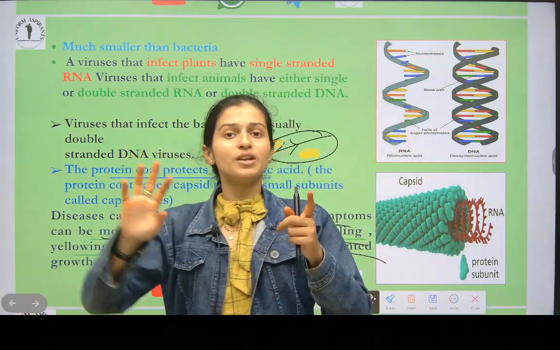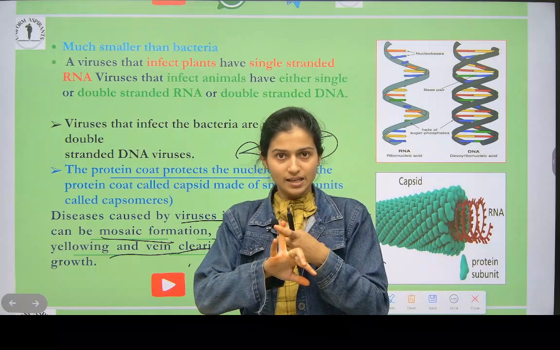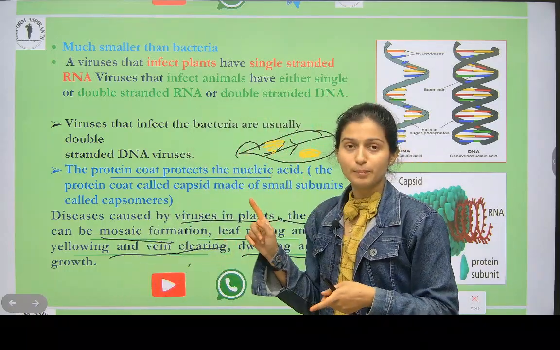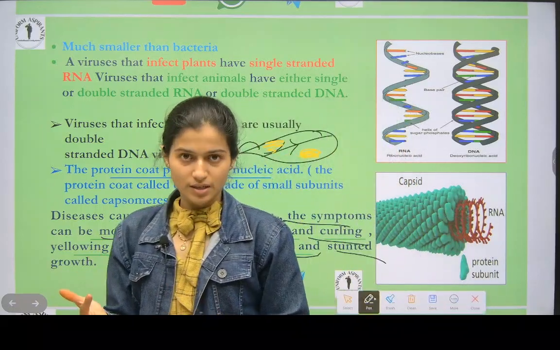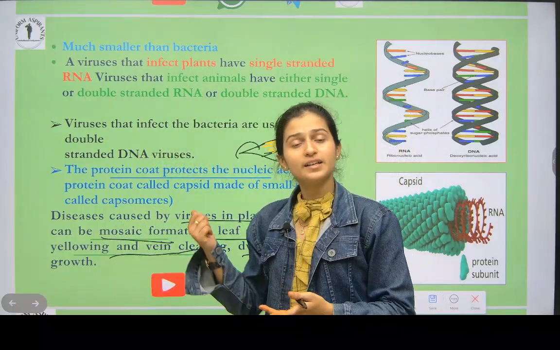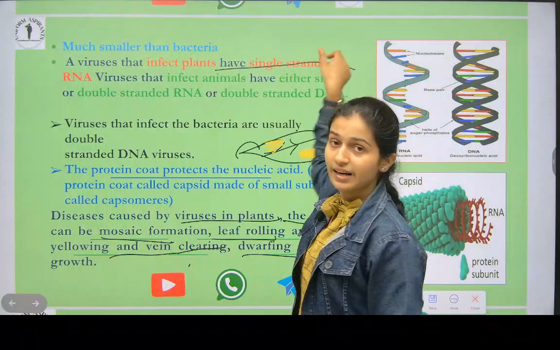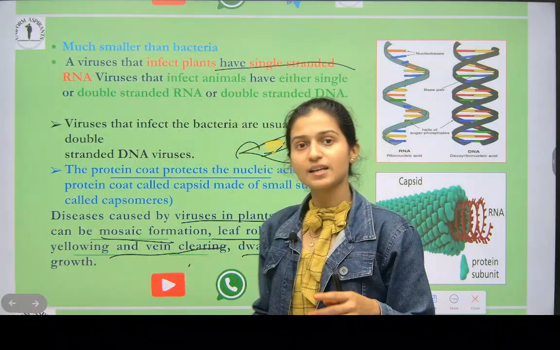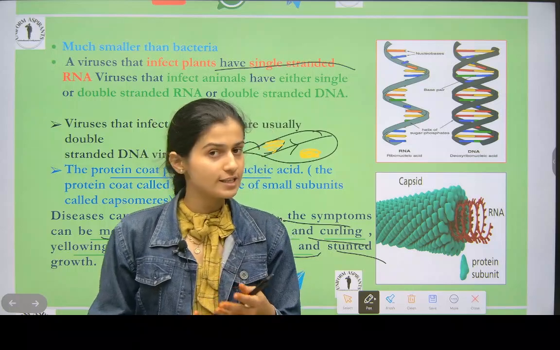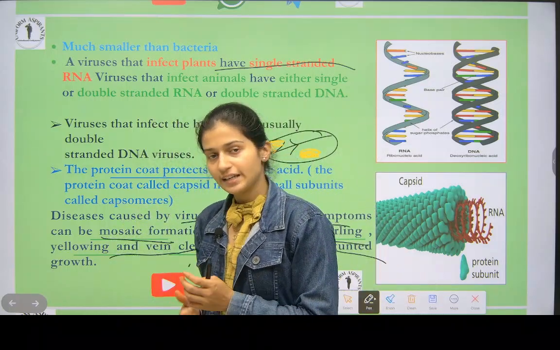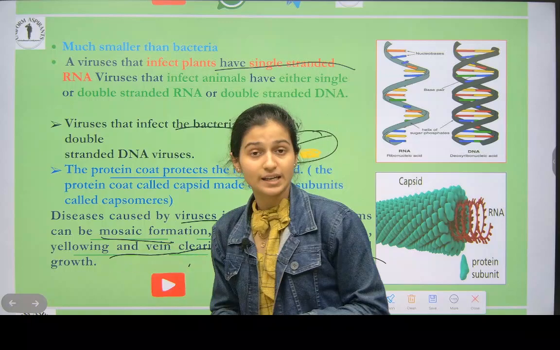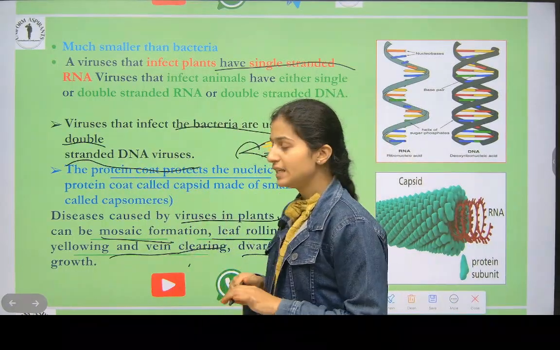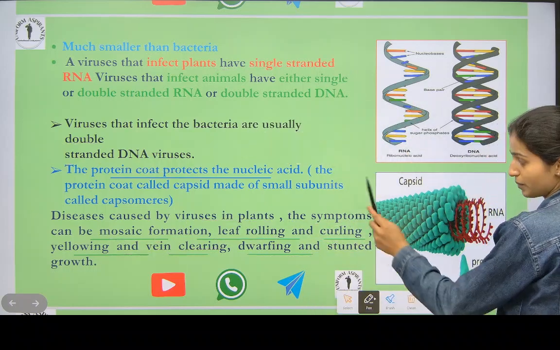And we know that we have learned three, like plants, animals and bacteria. If a virus is attacking a plant, then it is attacking by single stranded RNA. If it is attacking an animal, then it is attacking by either double stranded or single stranded RNA or DNA. But if it is attacking bacteria, then it is attacking by double stranded DNA. Okay, remember these 3 points.